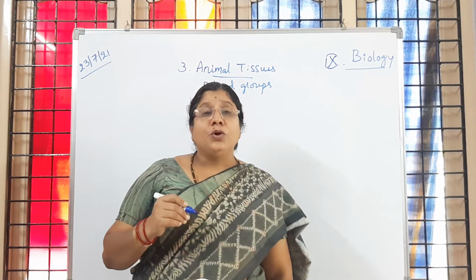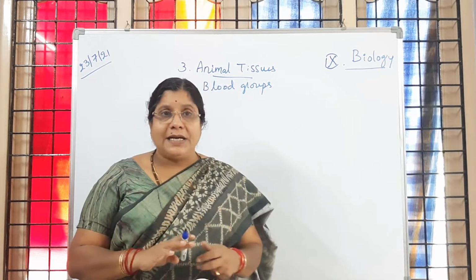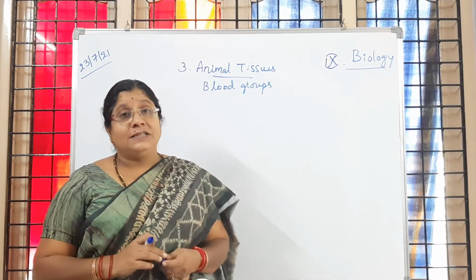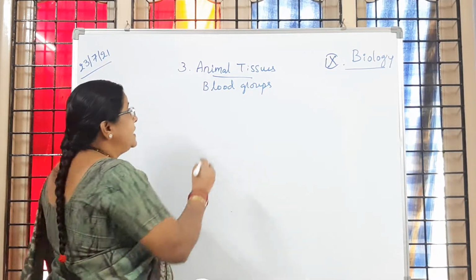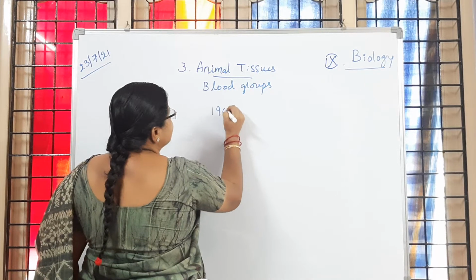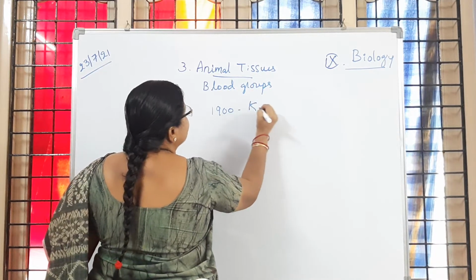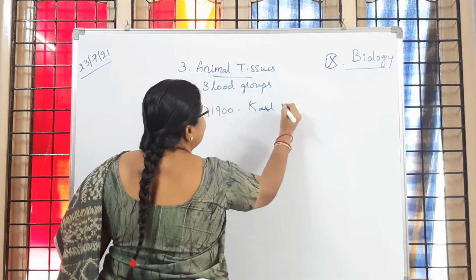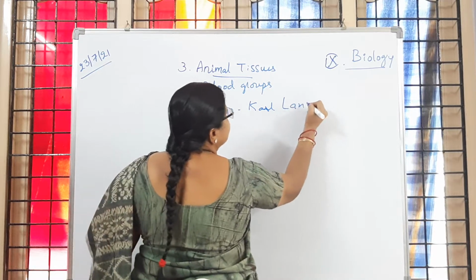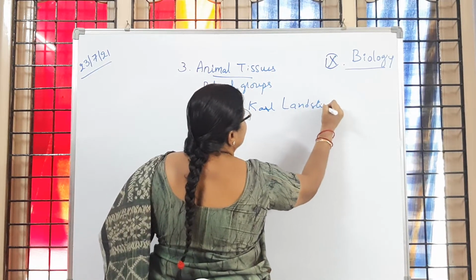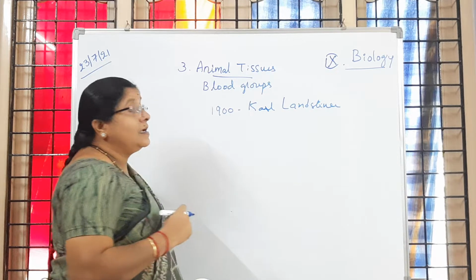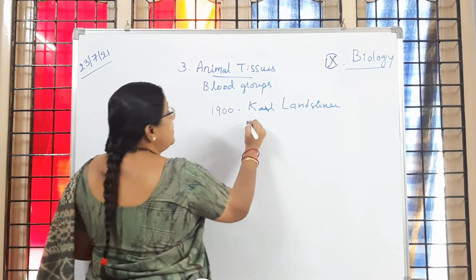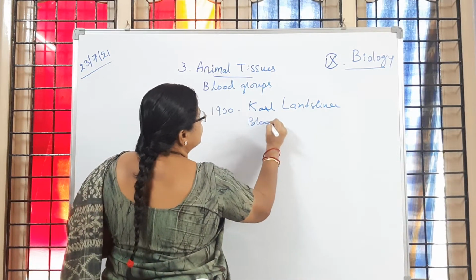Okay. So much research work has been done by scientists, and for the first time in 1900, Carl Landsteiner studied the importance of blood groups.